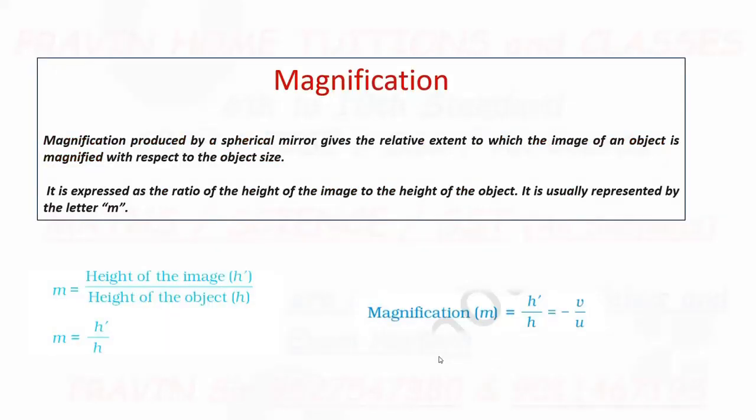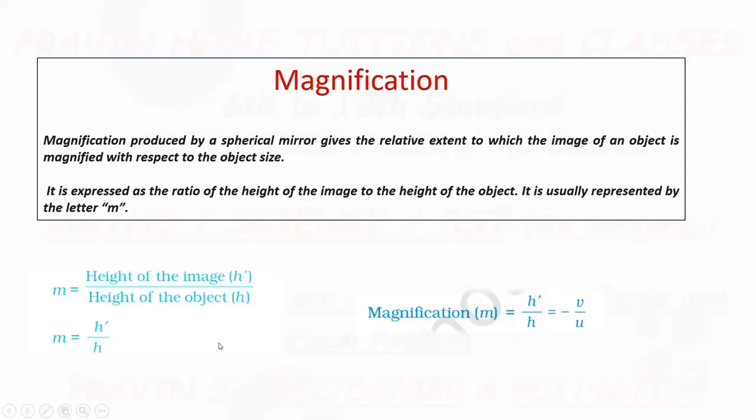The next concept is magnification. In simple terms, magnification means zoom in, zoom out. Magnification produced by a spherical mirror gives the relative extent to which the image of an object is magnified with respect to the object size. It means whether it is enlarged or smaller, that is nothing but magnification. Magnification is represented by small letter m.